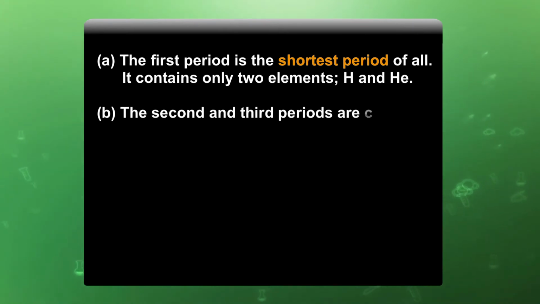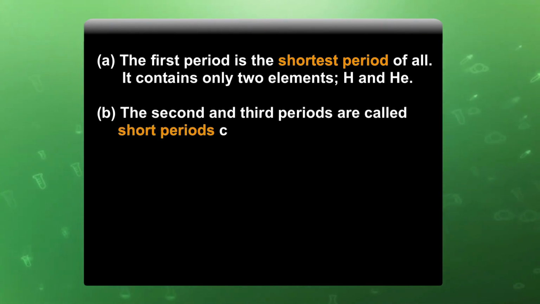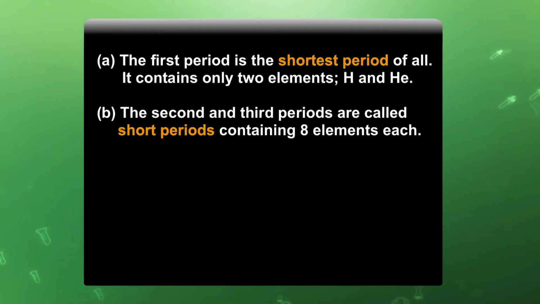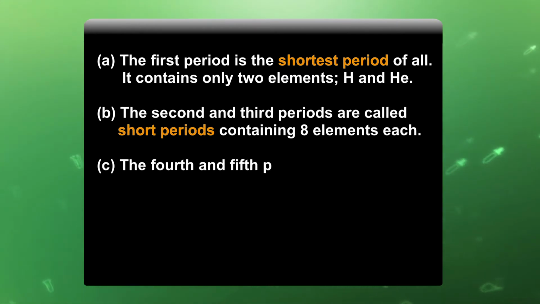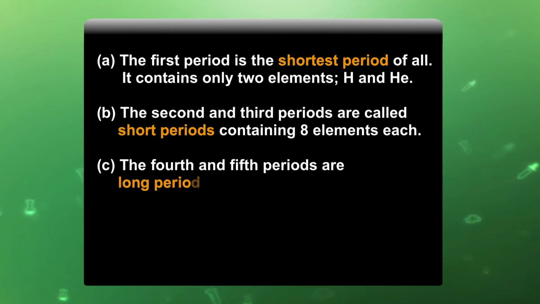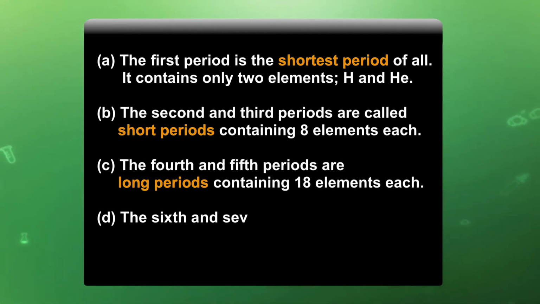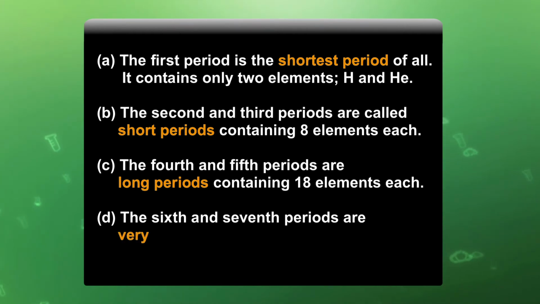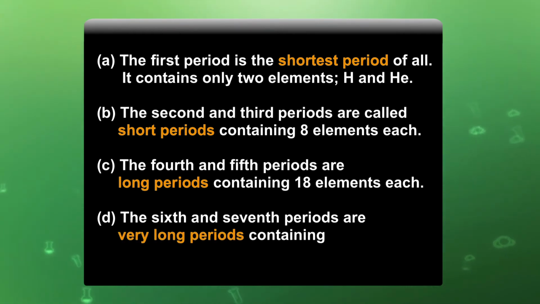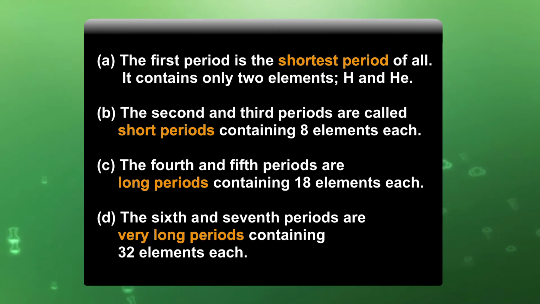The second and the third periods are called short periods, containing 8 elements each. The fourth and the fifth periods are long periods, containing 18 elements each, and the sixth and the seventh periods are very long periods, containing 32 elements each.